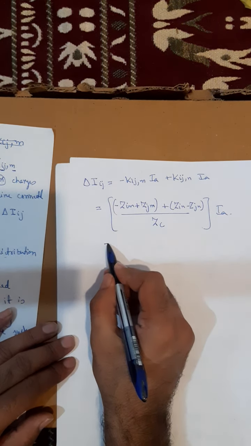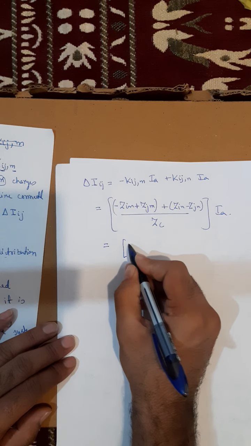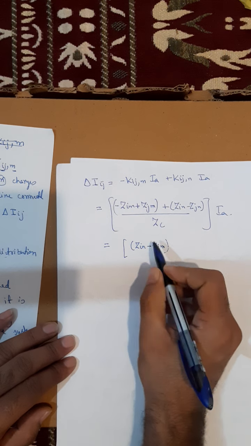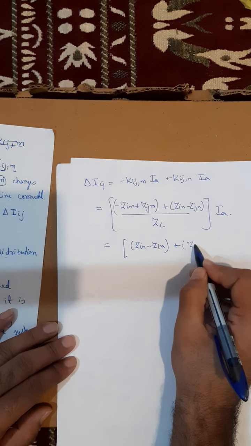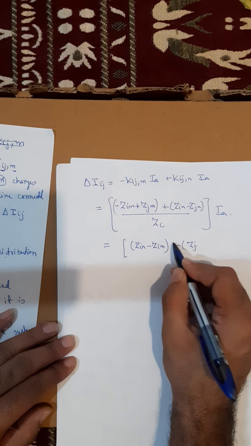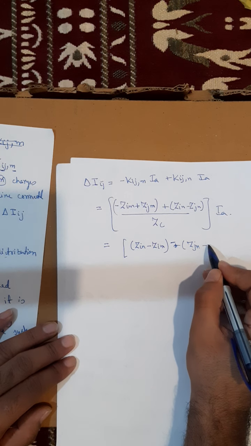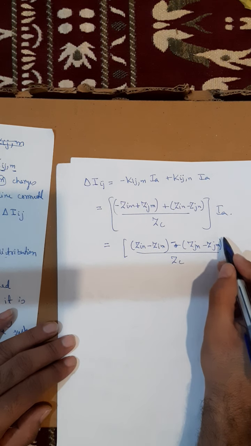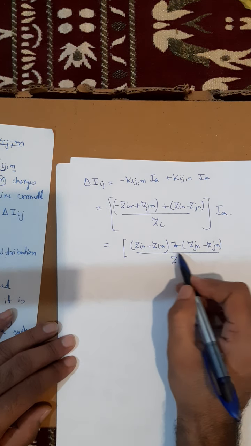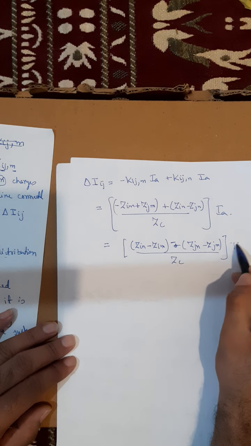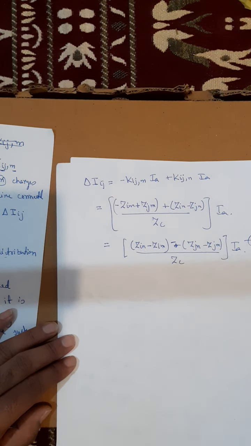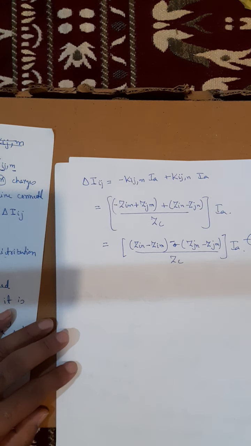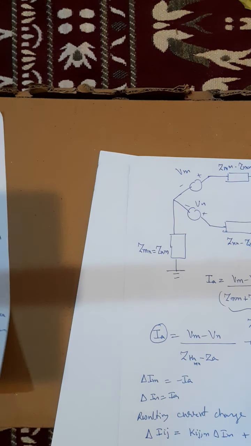Okay, so I will further modify it. I will write here Zin minus Zim, plus, I will take a negative sign, Zjn minus Zjm, divided by Zc. I am taking Ii on one side and Ij as another term, so multiplied by Ia. Name it as equation number 3. So we have equation number 2 and equation number 3.